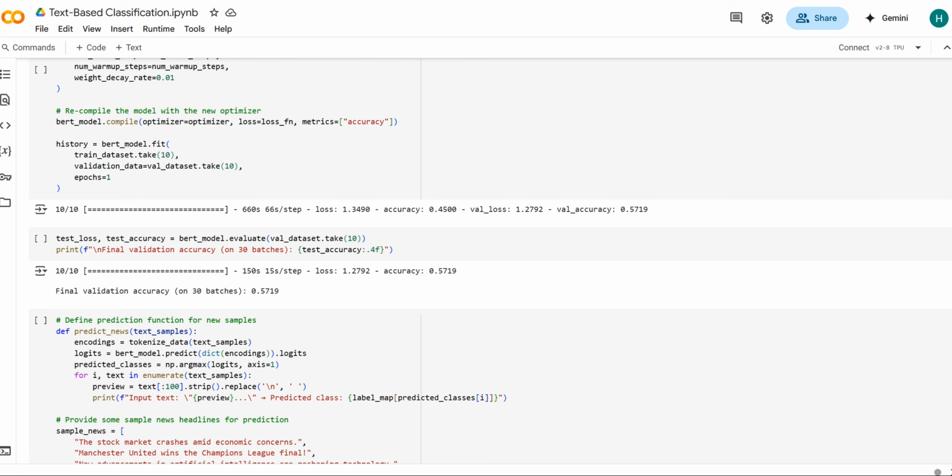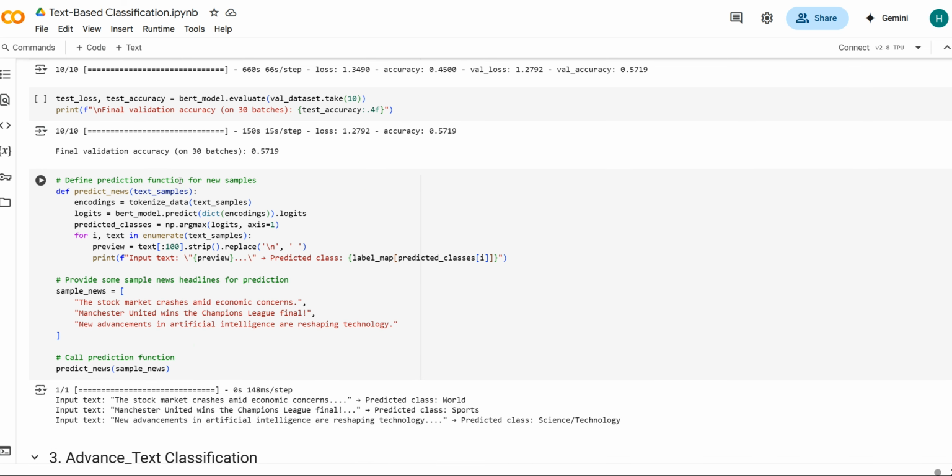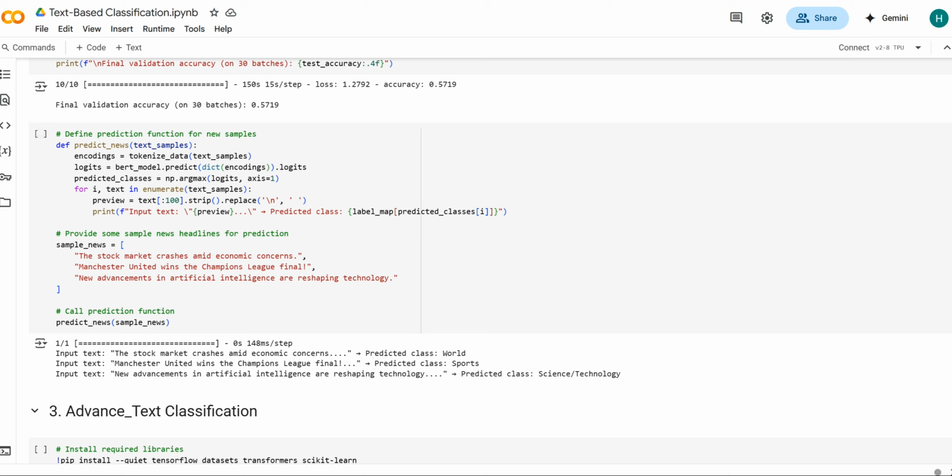And then we can increase epochs for better accuracy as well. And we're going to evaluate the model and do sample predictions.